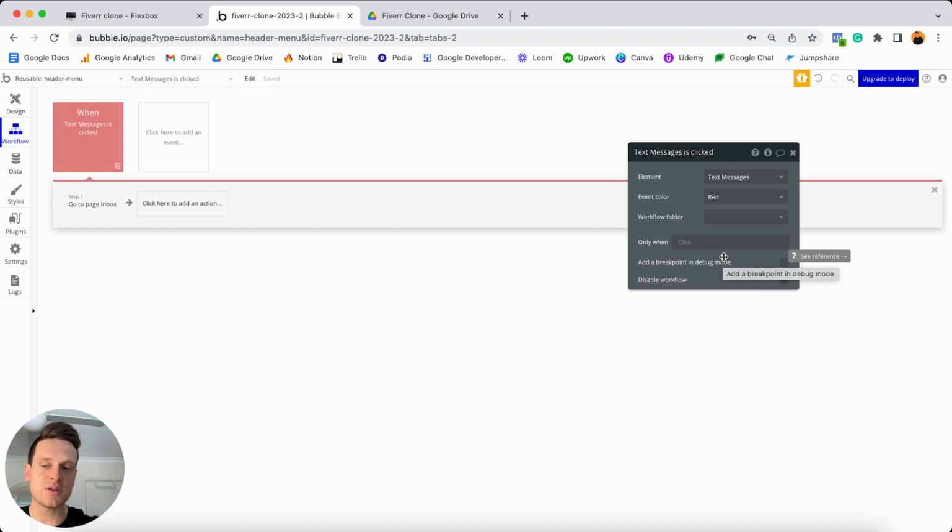And now the reason I'm doing this is purely just a personal preference of mine, but I personally just like to color code workflows that relate to each other in a particular color. And in this case, I'm going to relate all of my navigation events together. So that way, when I open up my workflow tab, I know that any red workflow is a workflow that sends someone through to a page. So it's a navigation event.